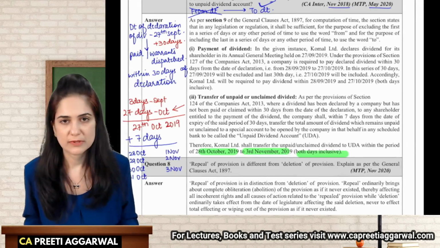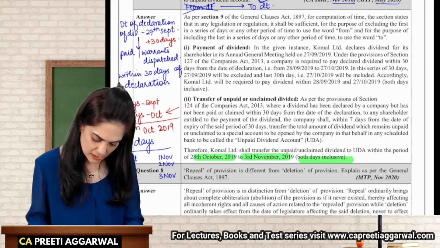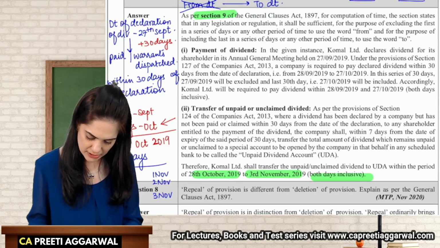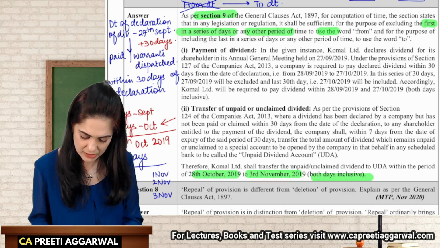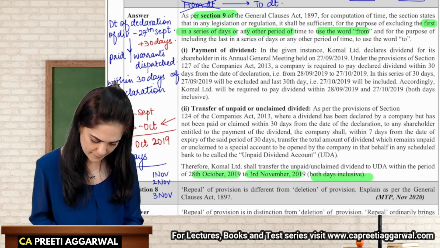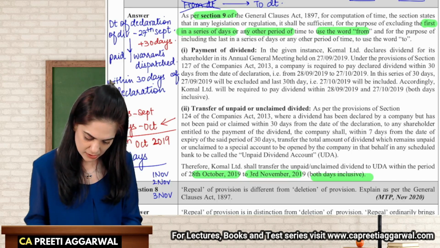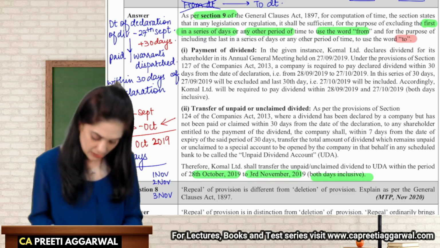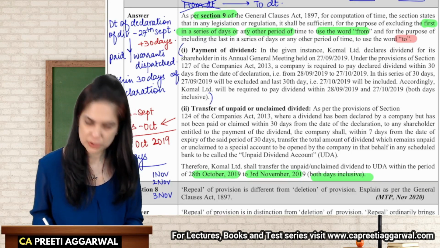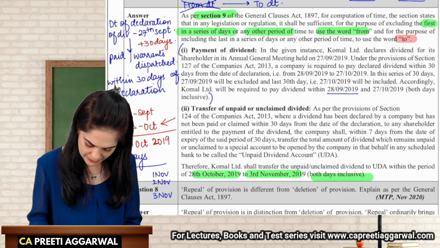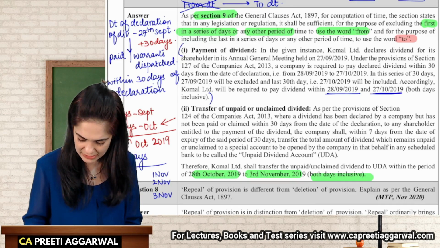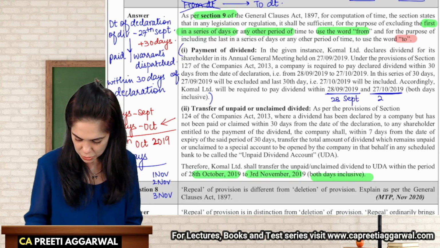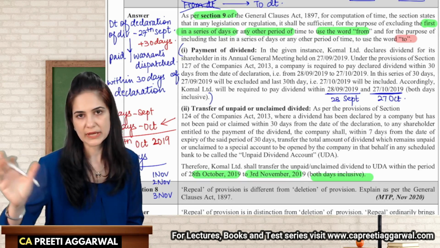Now see how they have mentioned it in the answer. According to section 9, for the computation of time, it is sufficient if the first day in the series or any other period, that is the from date, is not included. And the to date shall be included. They have shown the calculation of 30 days. So from 28th of September till 27th of October, both days included, comes to 30 days.